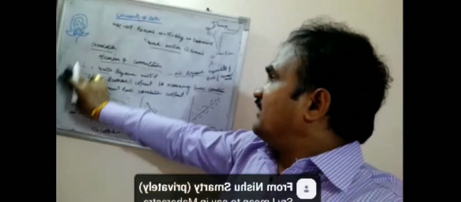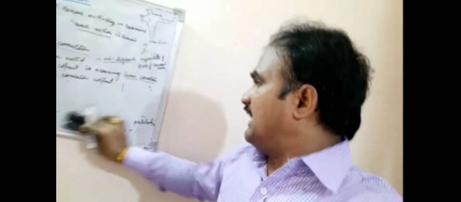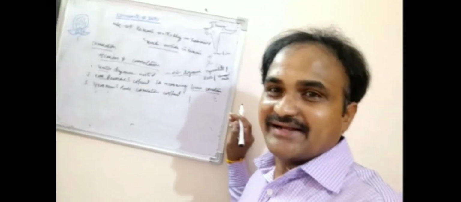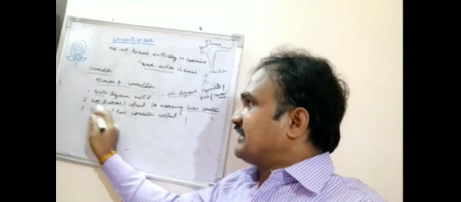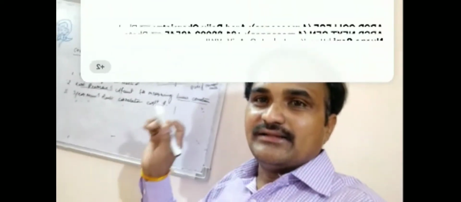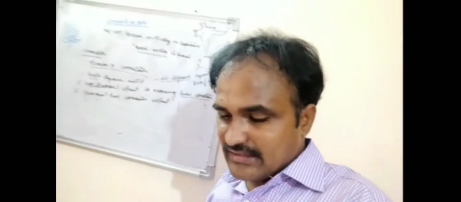And what is the second type of measure of correlation between two variables? That is the Karl Pearson correlation. The Karl Pearson coefficient of correlation measures the direction and strength of the linear relation between two variables on interval scale and ratio scale. Karl Pearson focuses on the strength of the linear relation between two sets of interval scales.